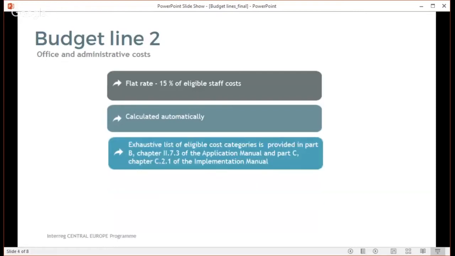According to the program rules, there are only certain cost categories that fall under this budget line, and the exhaustive list you can find in our application manual in Part B, Chapter 273, and the implementation manual in Part C, Chapter C21, both of which are available on our program website. But just to give you at least some examples, costs related to the rent of the office premises, utility costs, costs of the office supplies, and monthly mobile phone bills are the cost categories eligible under this budget line. As already stressed before, no direct costs are eligible under this budget line.